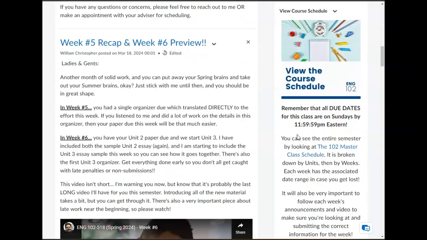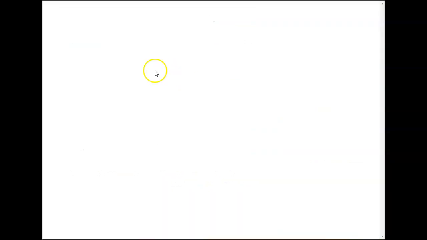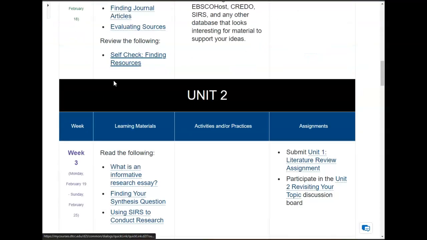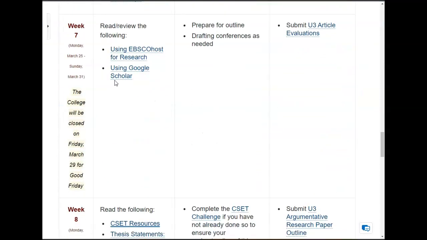So scrolling down to the masterclass schedule, clicking on the link as we always do, and then scrolling down to week number 7. As you can see, the college will be closed on Friday, March 29th for Good Friday. And whether you celebrate or not, any day that the college is closed is a Good Friday, isn't it? In any case, what you can see here is we have 2 things to look at, EBSCOHost for research and Google Scholar, both of which we've already covered. And you have 1 single assignment here, which is the article evaluation checklist.